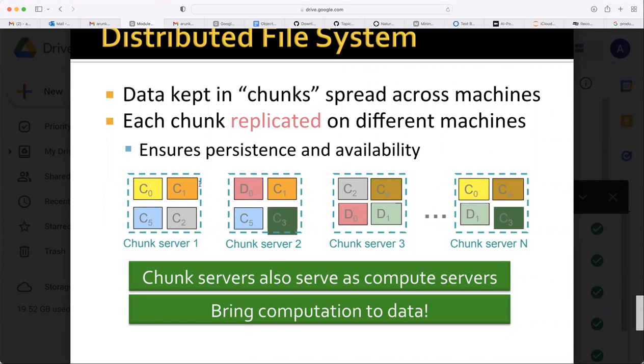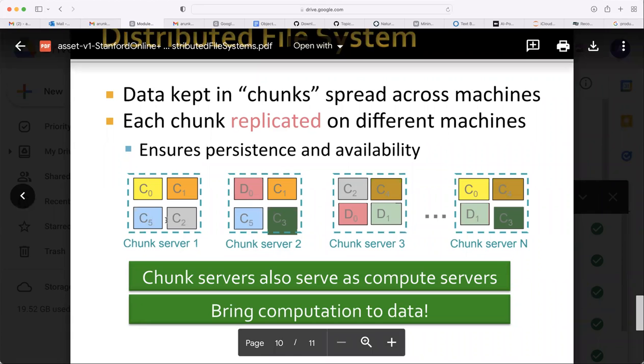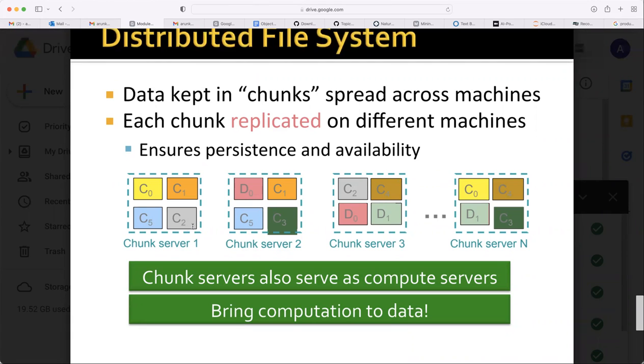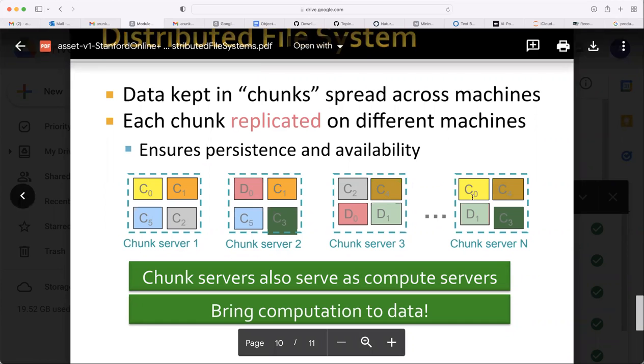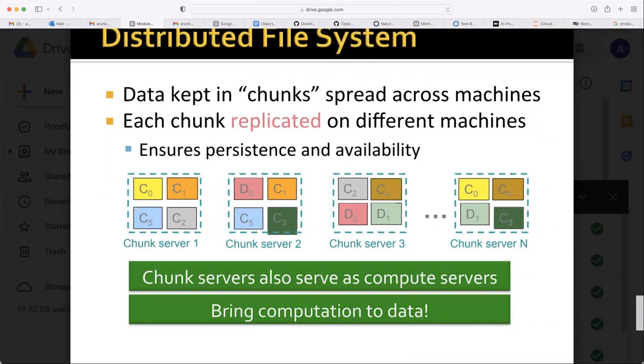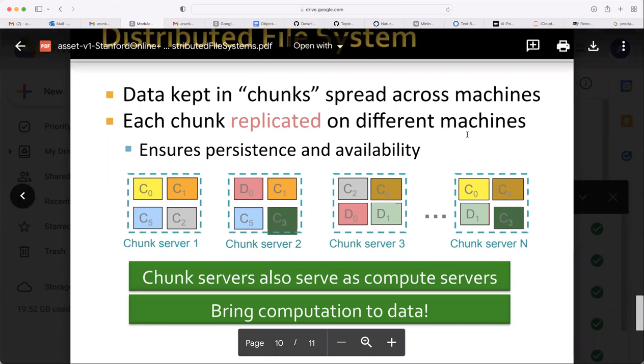C0 itself is one file, C1 is another file. So C0 is replicated twice, but not in the same rack. If you see that dashed line, that tells us they are in the same chunk server, meaning the same rack. So it is replicated in another. So even if this whole chunk server fails, you can still get data C0 from the other.